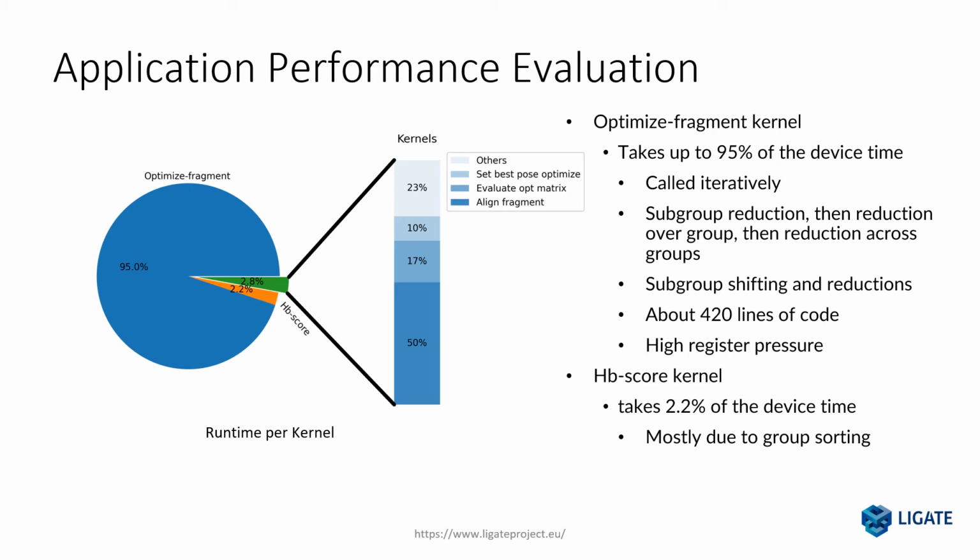HBScore is another interesting kernel because it takes 2.2% of the overall execution time, but this is mostly due to group sorting. Because of the lack of sorting algorithms in the SYCL specification, we had to write different sorting algorithms in order to choose the one that performs the best in this specific use case.